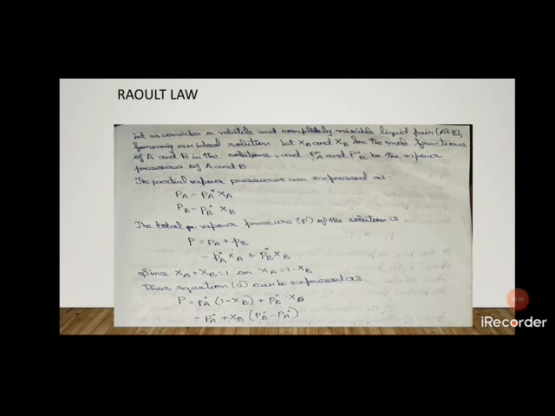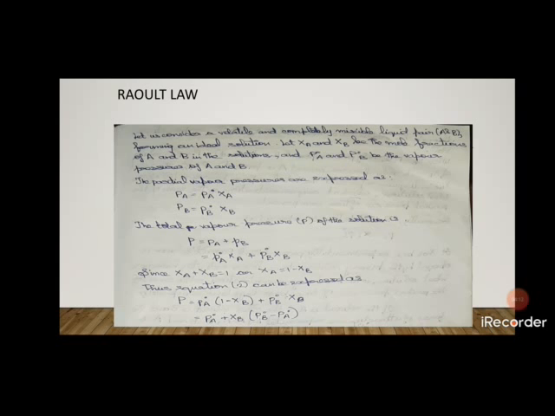Raoult's law. Let us consider a volatile and completely miscible liquid pair A and B forming an ideal solution. Xa and Xb are the mole fractions of A and B in the solution, and P naught A and P naught B are the vapor pressures of pure A and B. Partial vapor pressures are expressed as Pa is equal to P naught A into Xa, and Pb is equal to P naught B into Xb. Then the total vapor pressure is the sum of the partial vapor pressures of A and B.